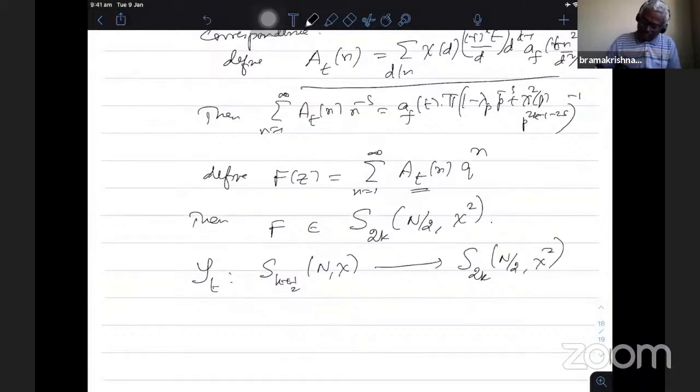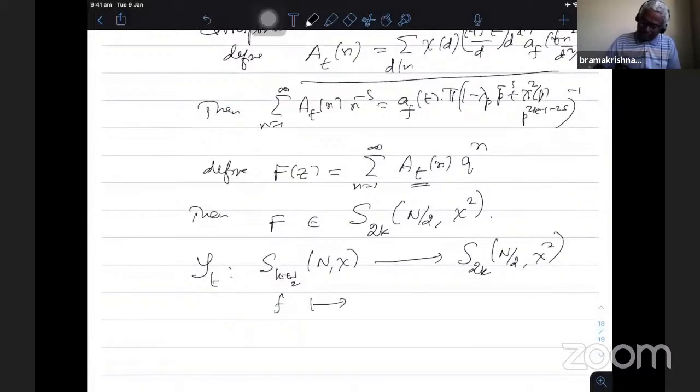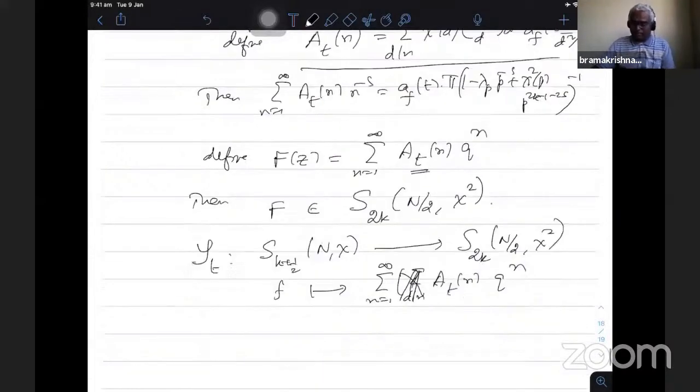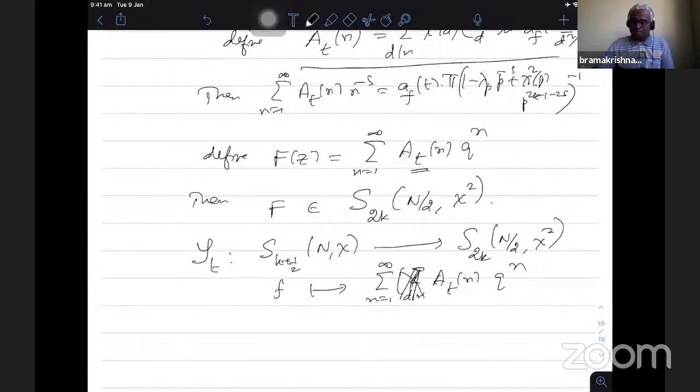The relation is that f is mapped to the summation n equal to 1 to infinity, summation d dividing n. This I can call as A_t(n) instead of 2^n. Okay, so when I put n equal to 1, A_f(t) will come out, because when I take n equal to 1, A_t(1) is given by A_f(t). So always A_f(t) will come with this one. When you want to do the normalization, the first coefficient of this function is A_f(t). So this is nothing but capital F. So f going to capital F is called the Shimura correspondence.